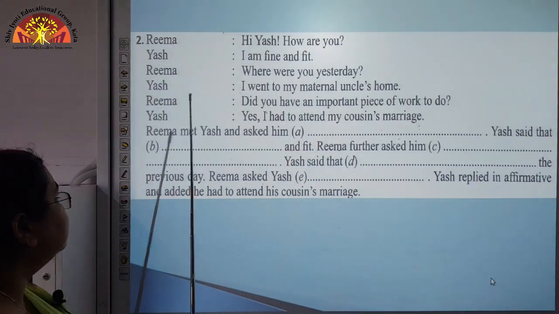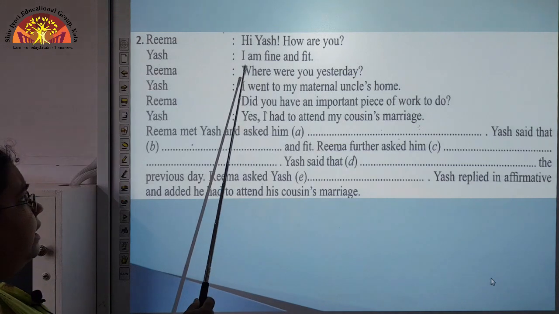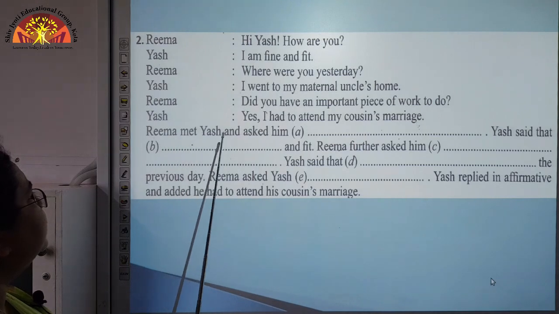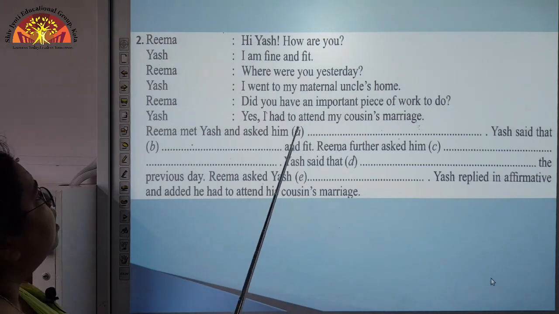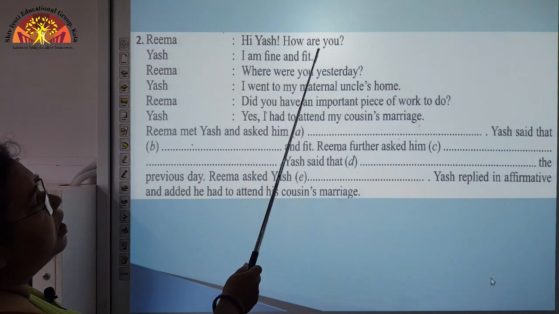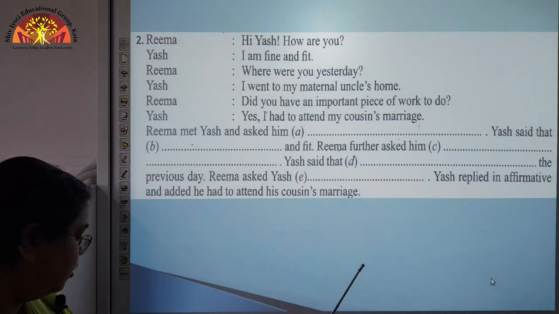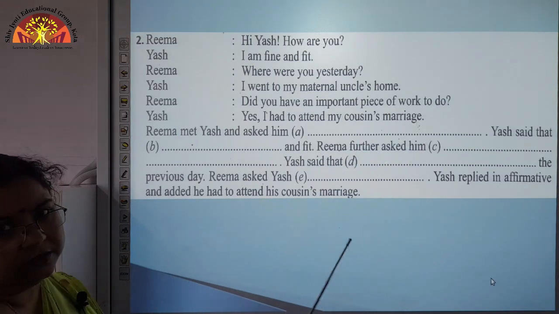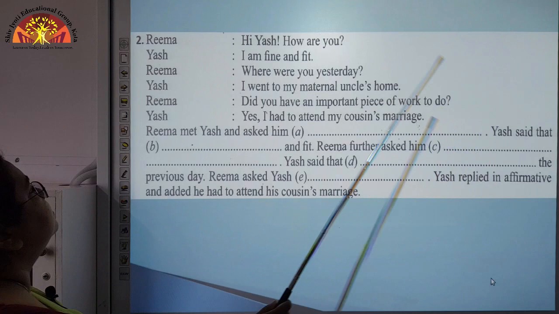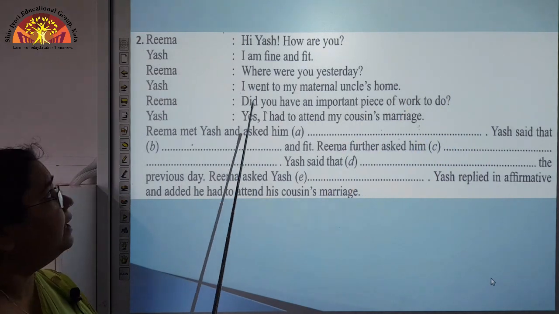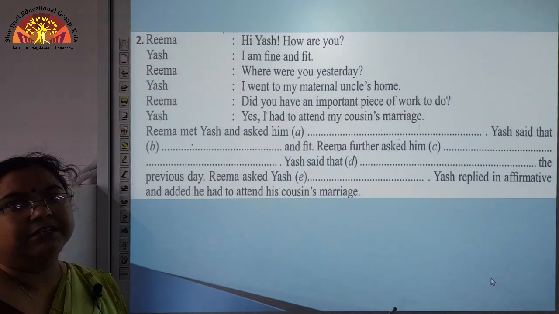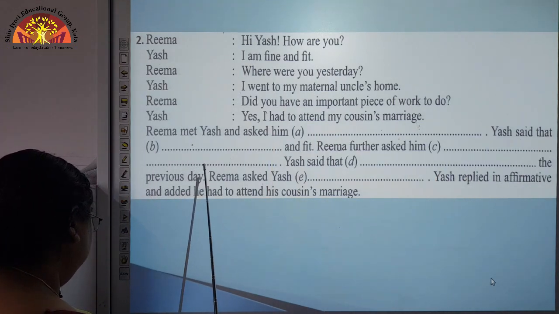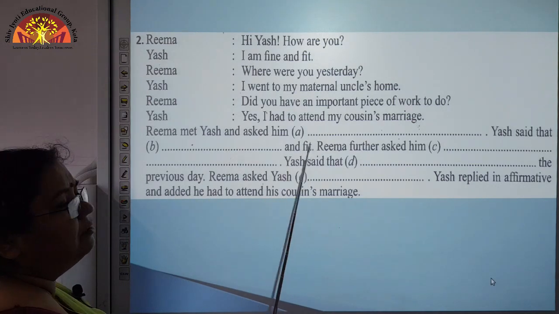Okay. So the dialogue starts from Reema: hey Yash, how are you? Okay. So we will change it to Reema met Yash and asked him how he was. So a question word is being used, so it will change to how he was. Okay. So next part, Yash. So Yash is replying, I am fine and fit. So here Yash said that he was fine and fit.